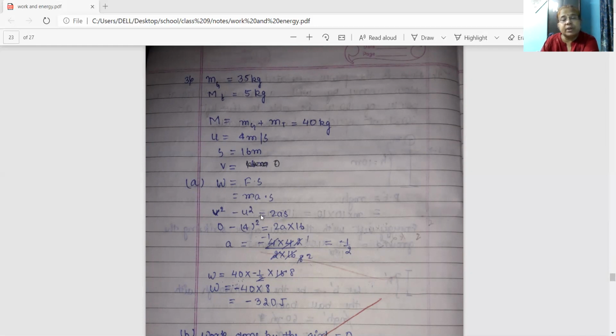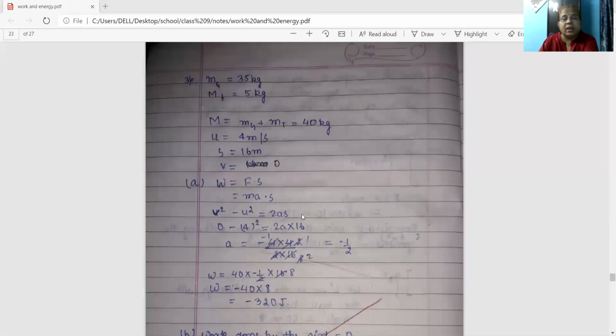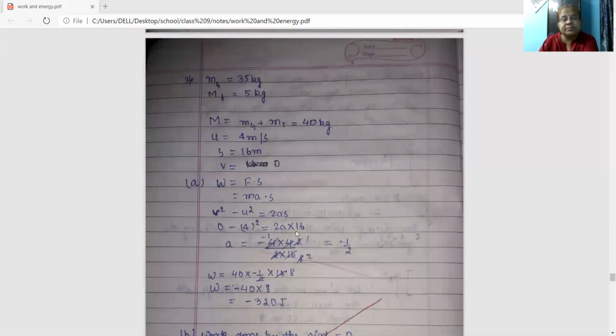V square minus U square equals 2as. V is 0, U is 4, right? This equals 2as. S is here 16, right? V is 0, U is 4, 2as. S is 16 meter. So acceleration will be equal to minus 4 square by 2 into 16. This is equal to minus 4 into 4 by 2 into 16.